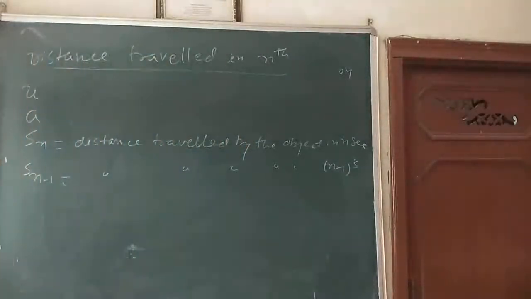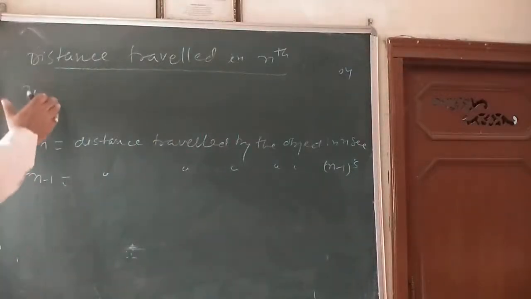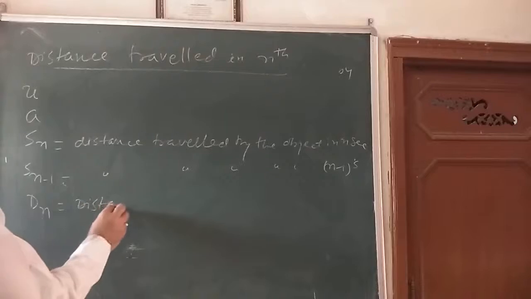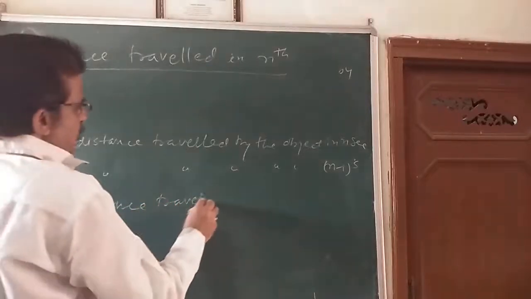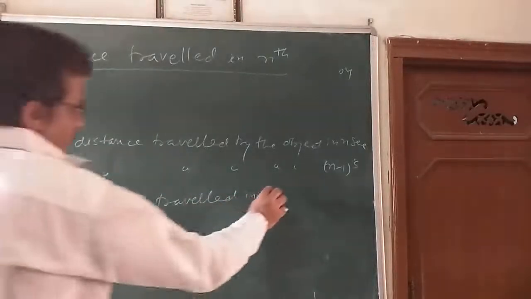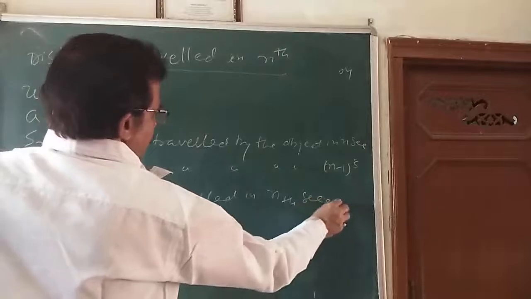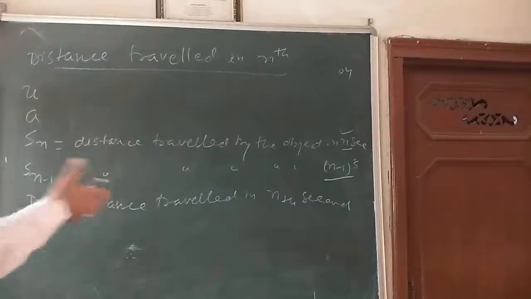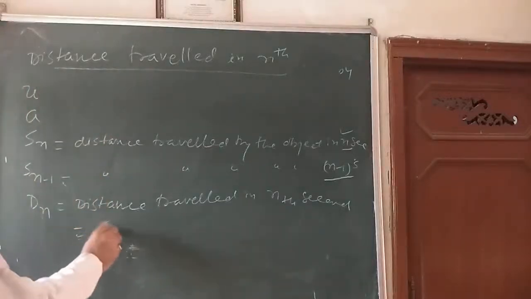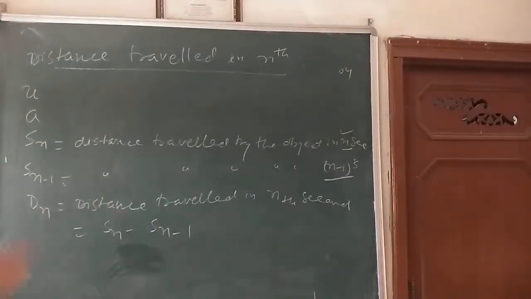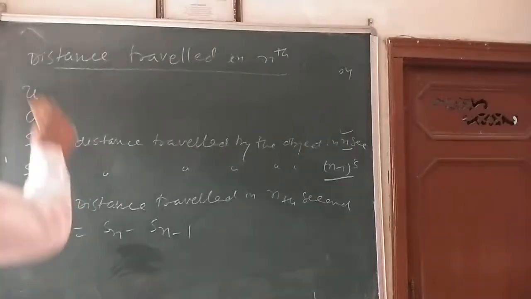Here we are taking U as the velocity and A as the acceleration. Dn is the distance traveled in nth second. How will we find it out? This distance is in n seconds, this distance is in n minus 1 seconds, so take the difference of both. So Dn comes out to be Sn minus S(n minus 1). That will give the distance traveled in nth second. We are going to find it out.